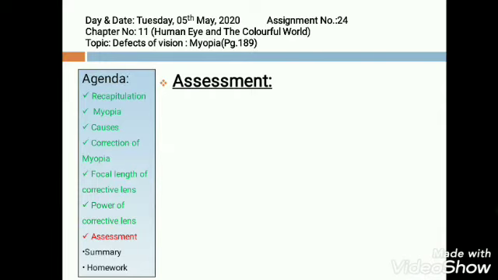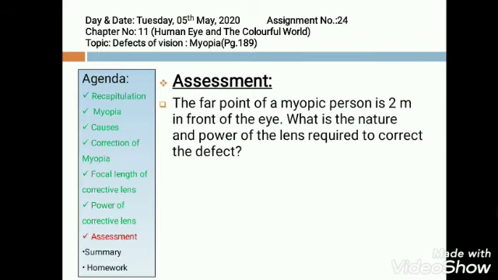So with this we come to the assessment part. Here is a question for you. The far point of a myopic person is 2 meters in front of the eye. What is the nature of power of lens required to correct this defect? So what is given? X is given, and the value of x is 2 meters.